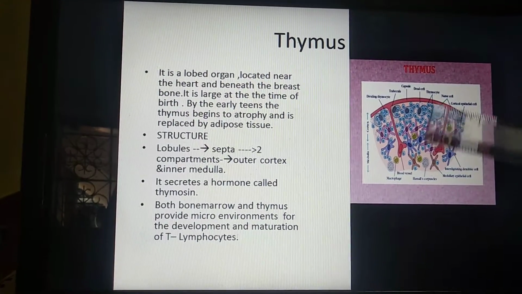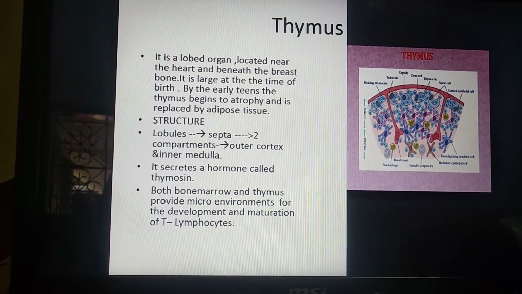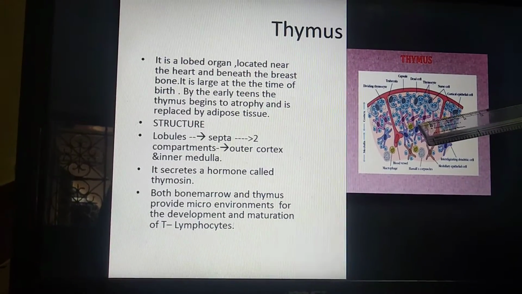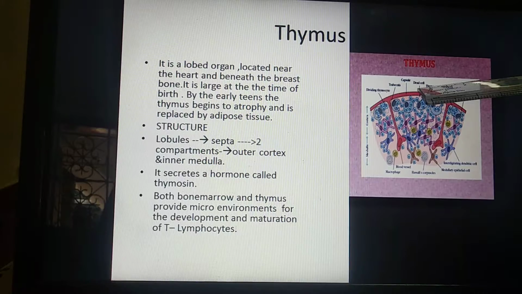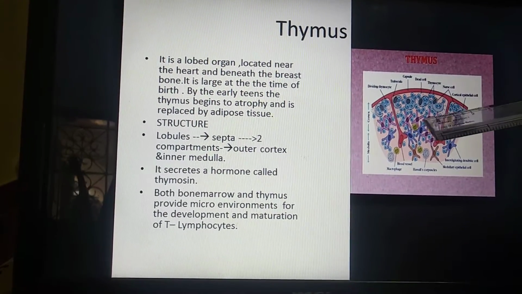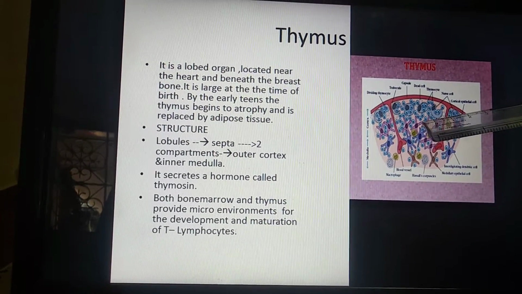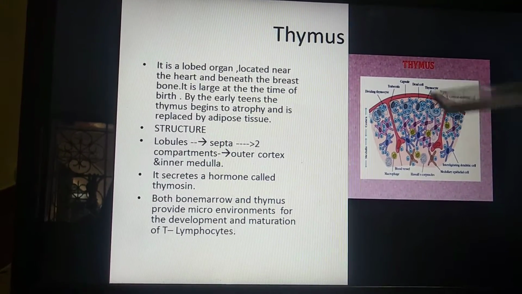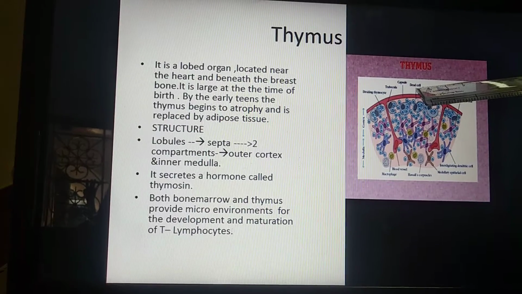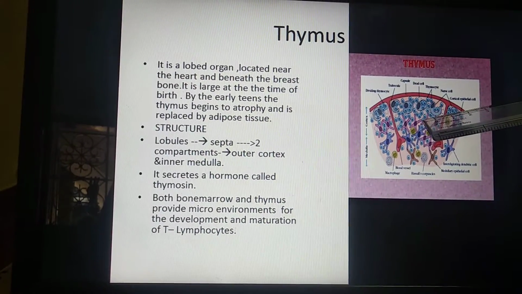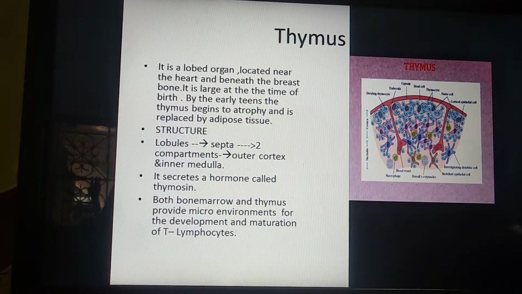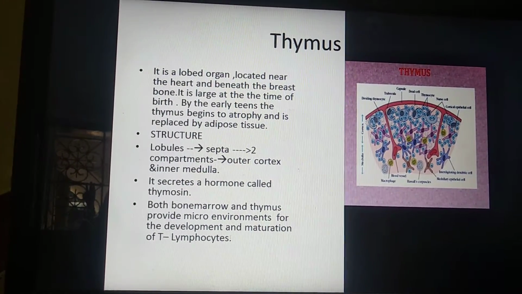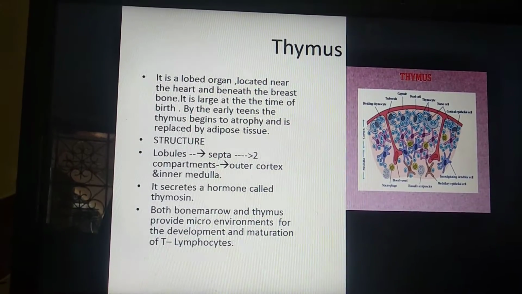Mainly it consists of two compartments: one is the outer compartment and the other is the inner compartment. The outer compartment is called cortex and the inner compartment is called medulla. How many compartments are present in the thymus? Two compartments, the outer cortex and the inner medulla. It secretes a hormone called thymosin.